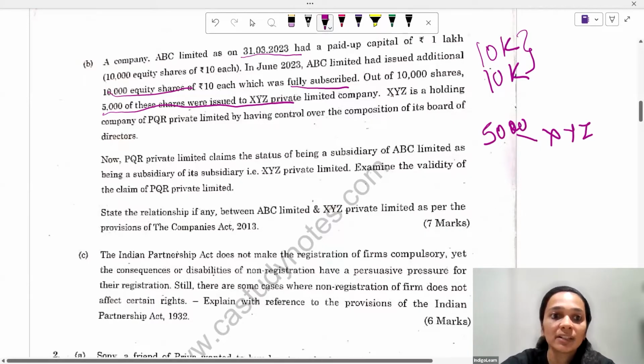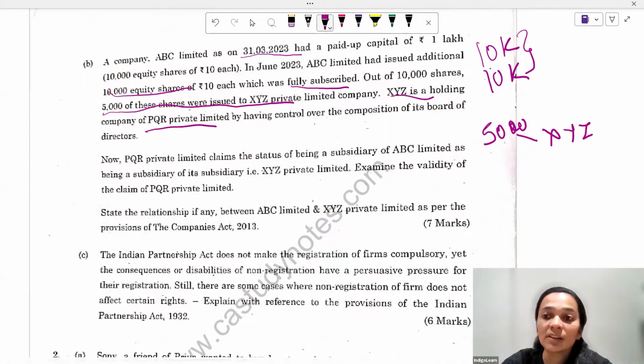XYZ is the holding company of PQR Private Limited by having control over the composition of the board of directors. Now the first question is: is XYZ the holding company of ABC Limited? The answer is definitely no, because it is not holding more than 50% of the voting power, and neither does it control the composition of the board of directors. So there is no holding-subsidiary relation between ABC and XYZ.